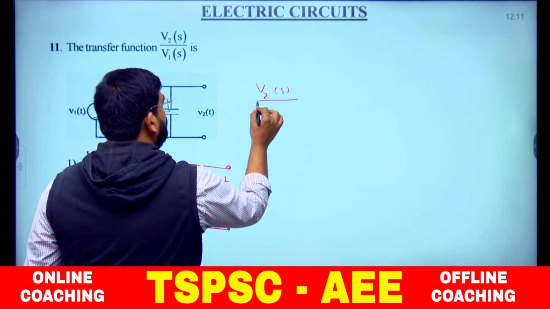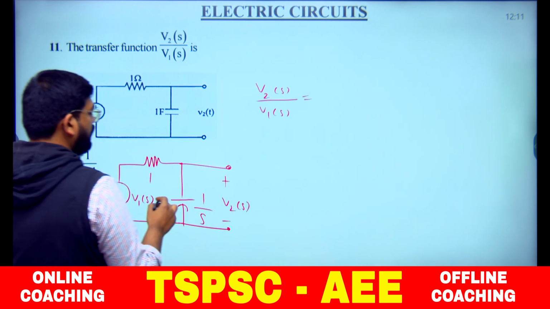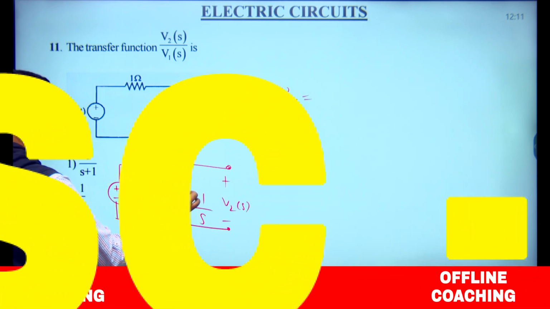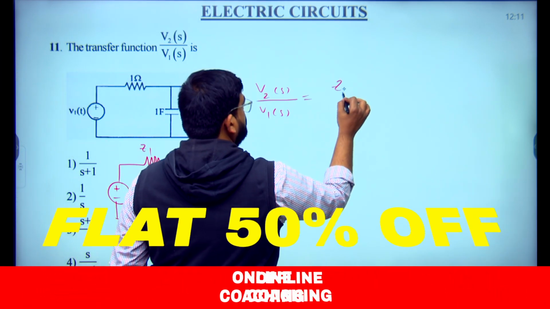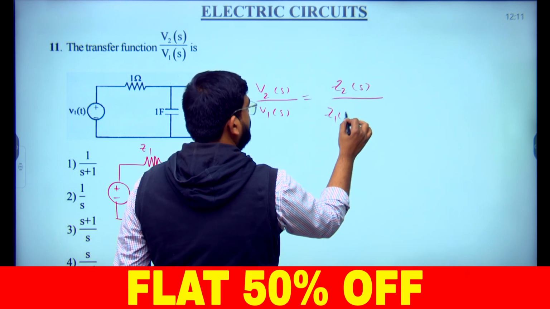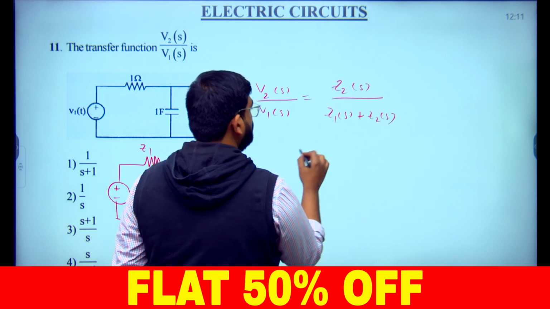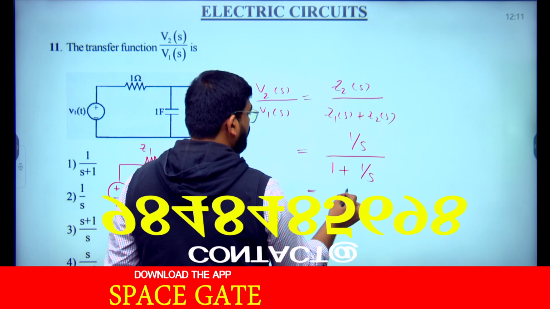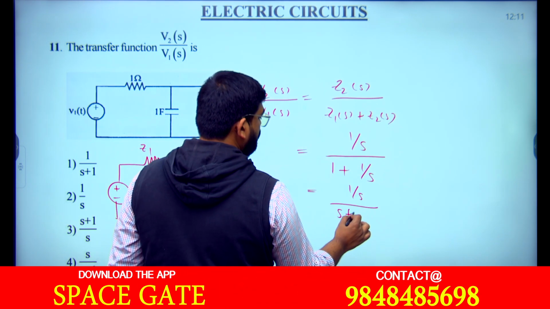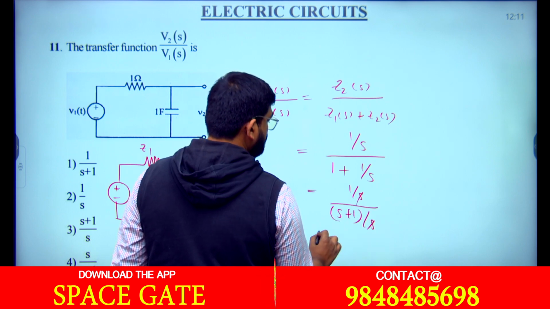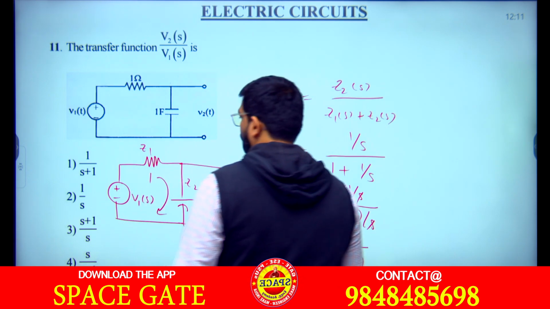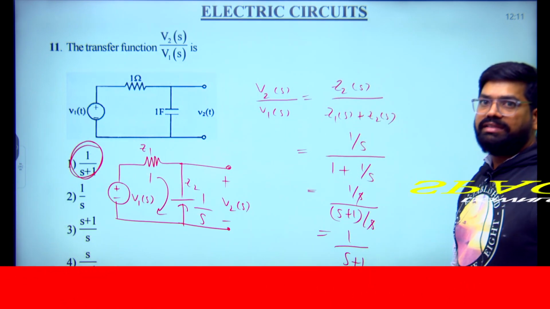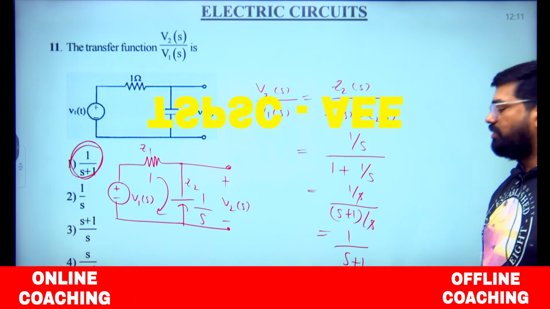V2 of S by V1 of S you can find using KVL, or using the divider Z2 of S by Z1 of S plus Z2 of S. The output impedance is 1 by S, and the total circuit impedance is 1 plus 1 by S. Simplifying further, the 1 by S cancels, and the result is 1 by S plus 1, the transfer function for the given network. So option A, the first option, matches our result.